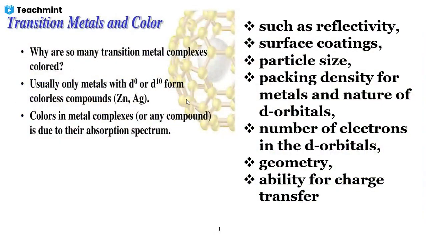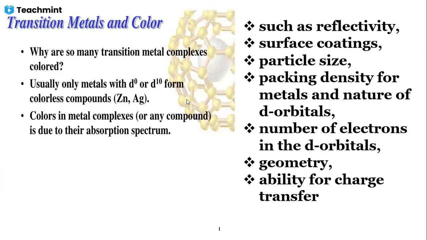Now, one of the most popular reasons why transition metals are interesting is that they have variable oxidation states. They possess different colors. Now, why are there different colors? These transition metals and their complexes have different colors. Why? There are so many factors which are responsible for their particular colors.